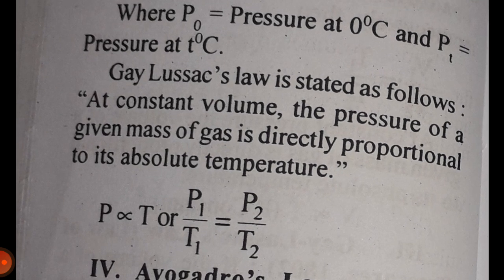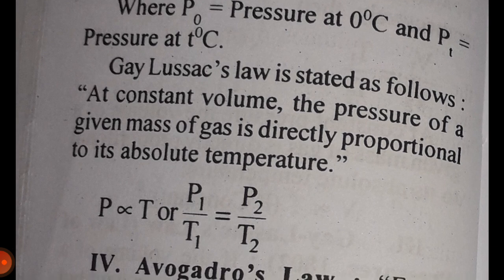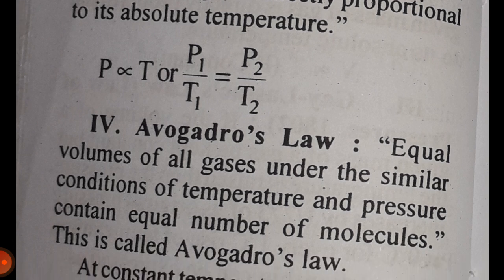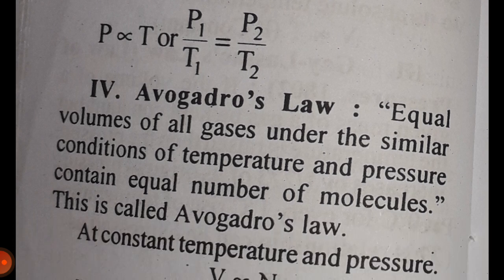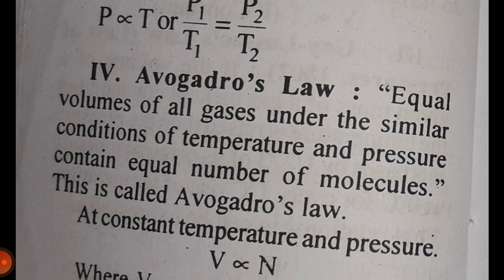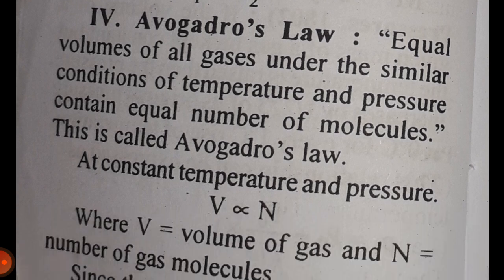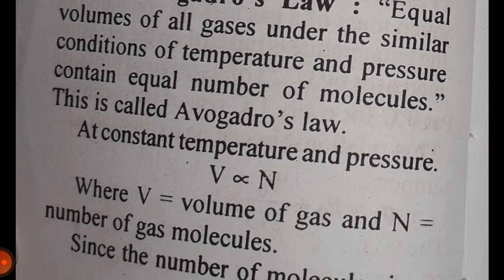Gay-Lussac's law states as follows: at constant volume, the pressure of a given mass of a gas is directly proportional to its absolute temperature. P is directly proportional to T, or P1 upon T1 is equal to P2 upon T2. Fourth, Avogadro's law. Equal volumes of all gases under similar conditions of temperature and pressure contain an equal number of molecules. This is called Avogadro's law.